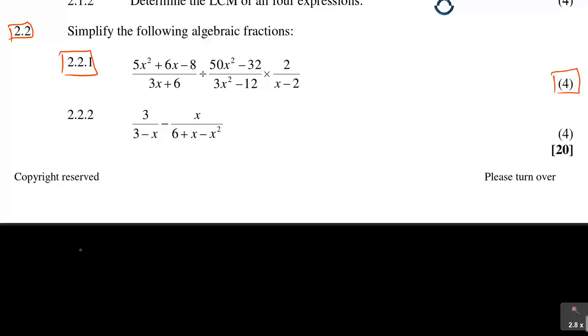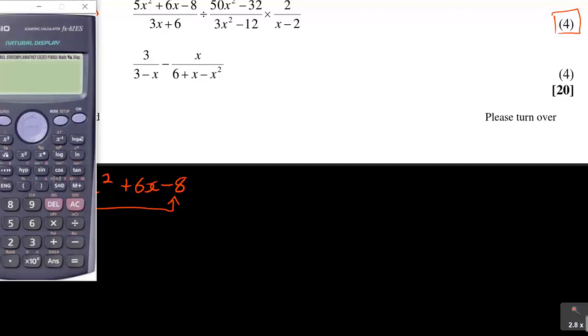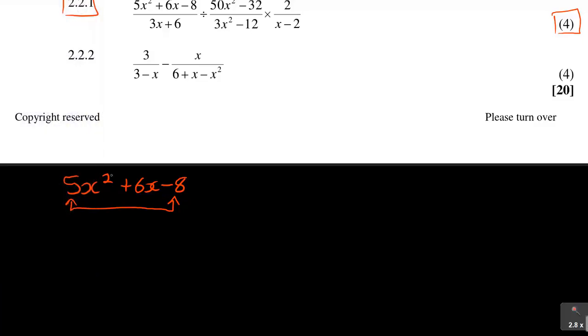The first factorization here they wanted was this 5x squared plus 6x minus 8. They wanted you to factorize this, and remember, I do my product there. This is my product. 5 times 8 is 40. If I'm not sure, 5 times negative 8 is negative 40. So that is that. So I've got my P as negative 40 x squared. My sum is positive 6x.